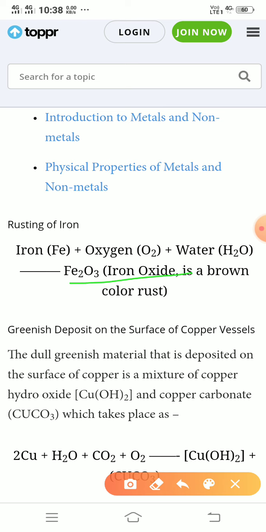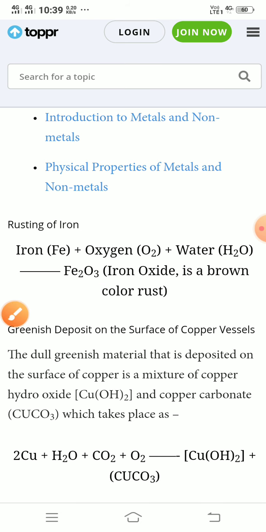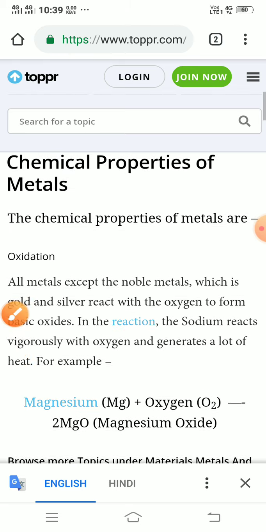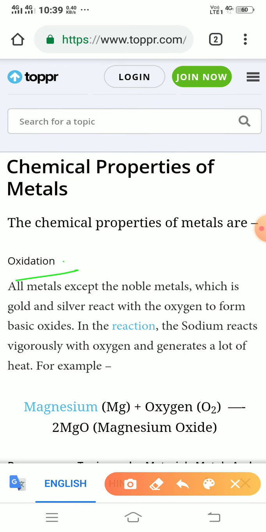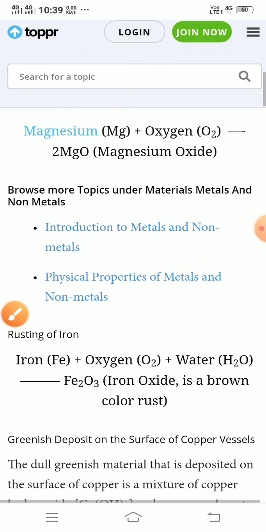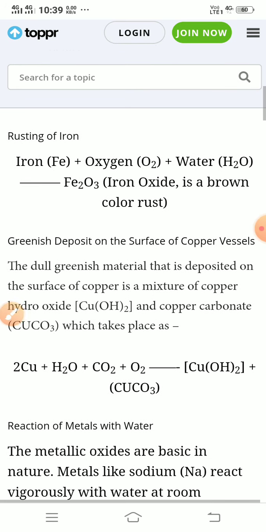So I think it is clear to you that metal reacts with oxygen to form oxide, and this quality of metal is called oxidation. So what is oxidation? Oxidation is a property of metal to react with oxygen to form oxide. Clear?